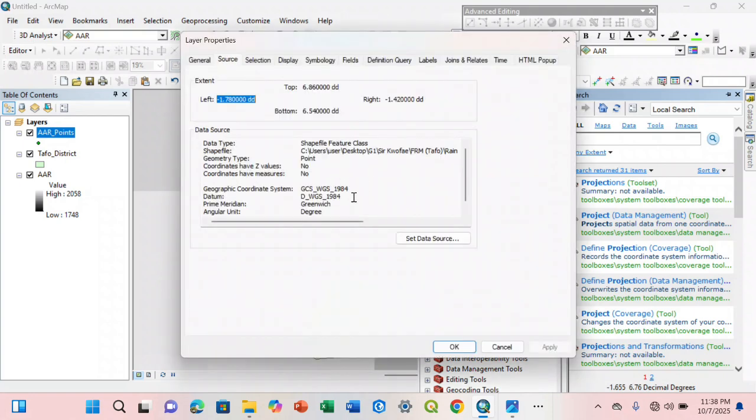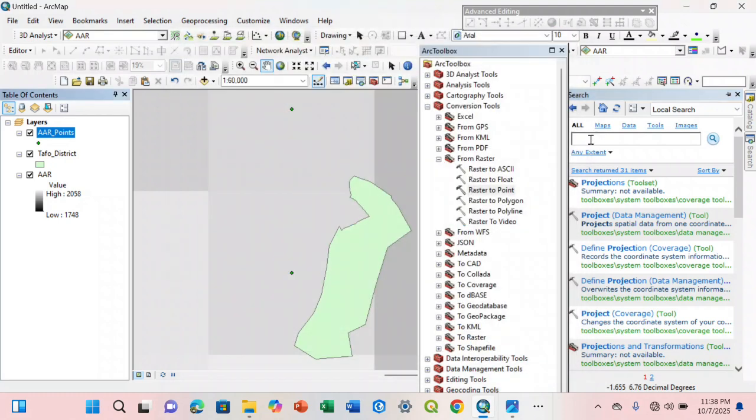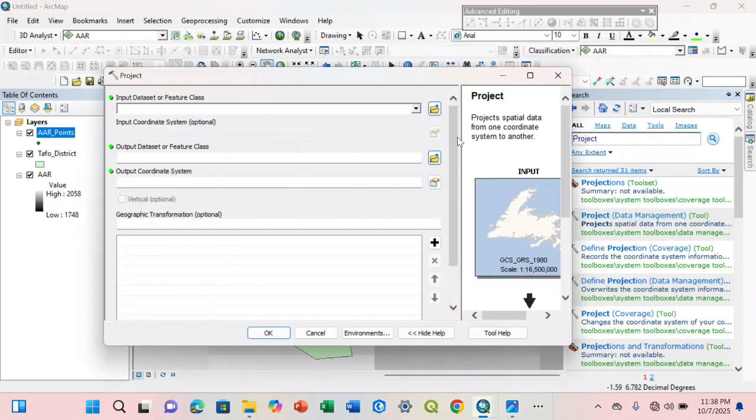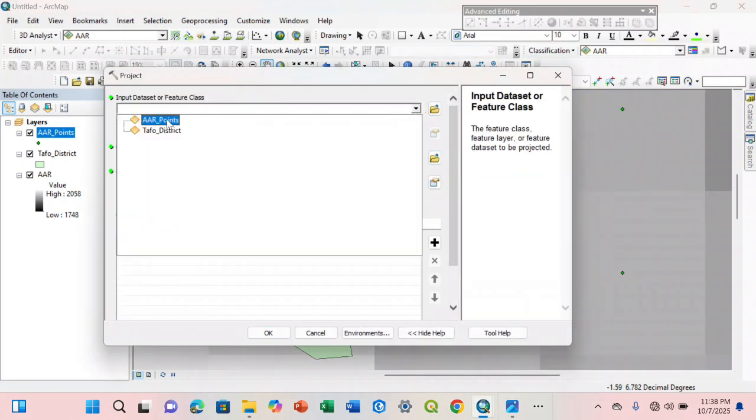at the source layer you see that the coordinate system is geographic, WGS 1984. You need to project it. So you go to search, then you write project, then you choose the first one, project, data management. So you select the point.